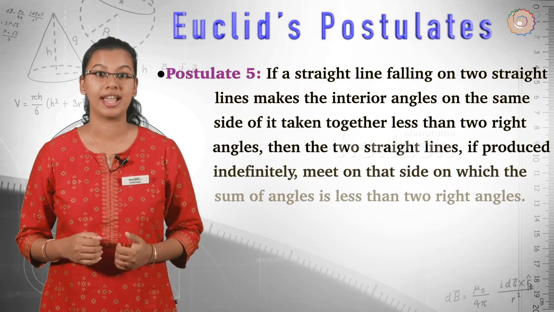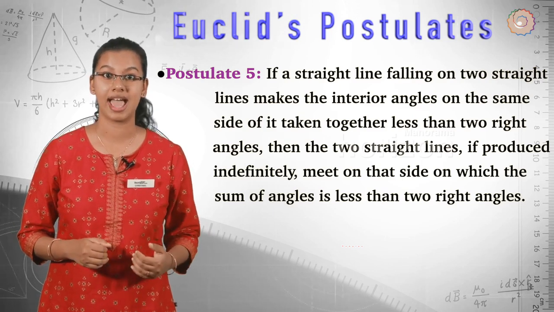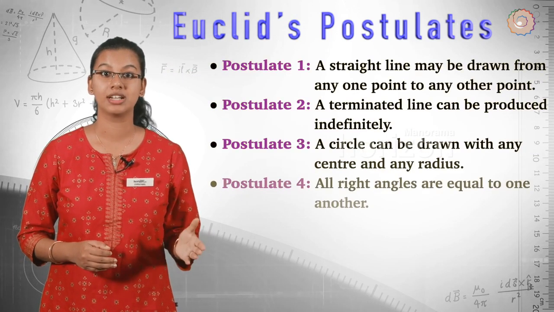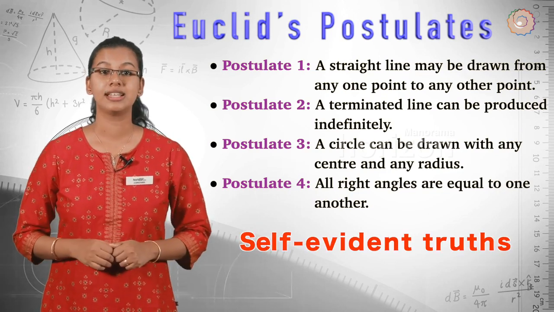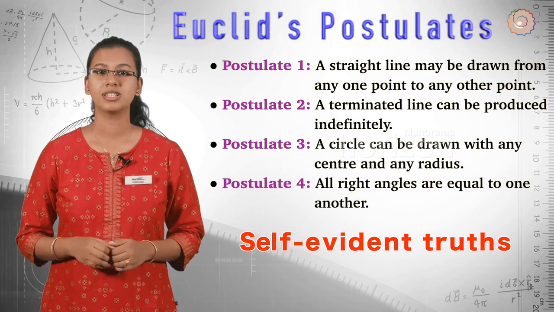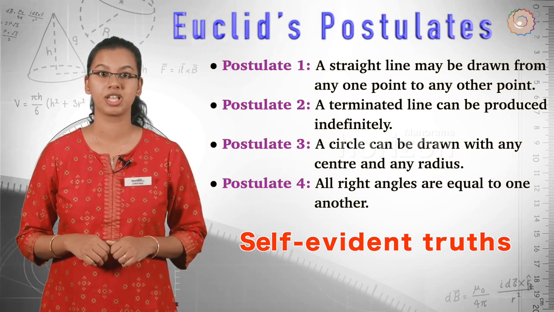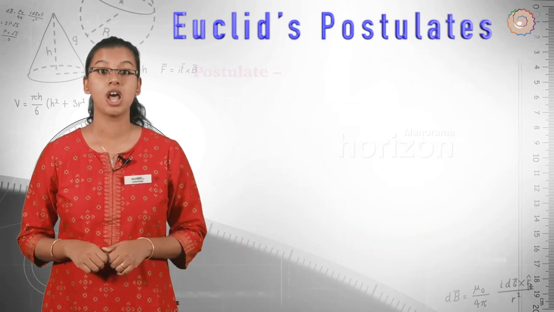Now, postulate 5 is far more complex than any other postulate. On the other hand, postulates 1 through 4 are so simple and obvious that these are taken as self-evident truths, although it is not possible to prove them. So, these statements are accepted without any proof.